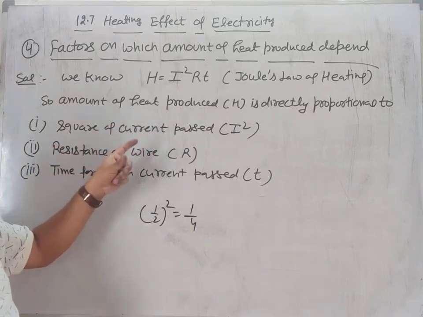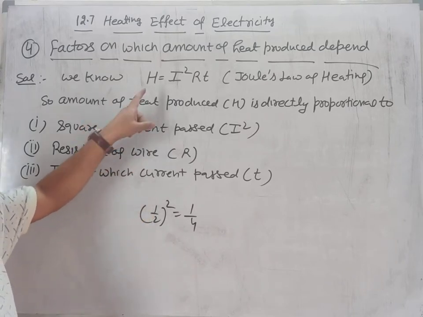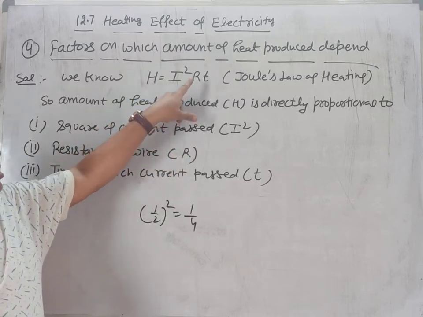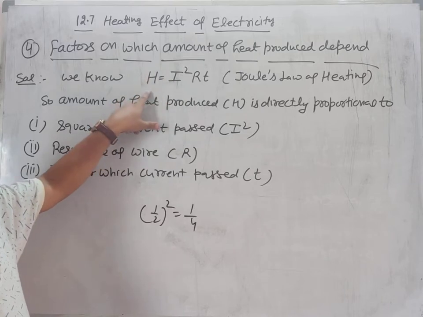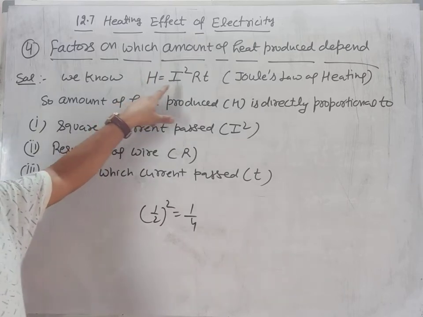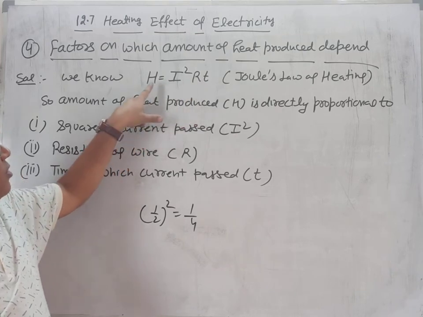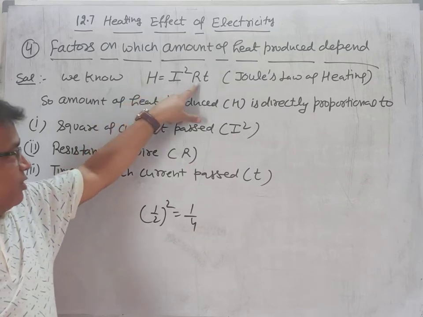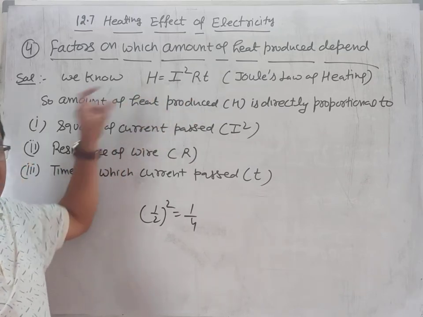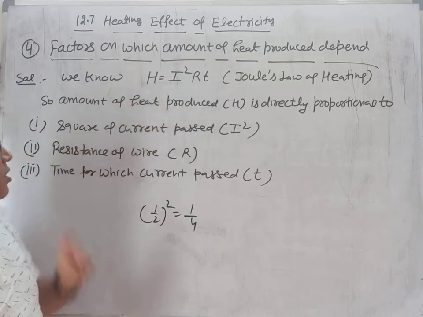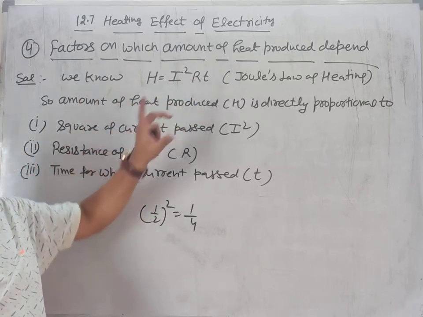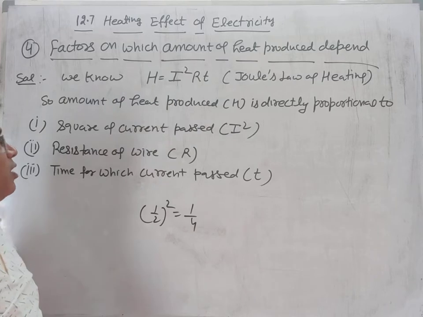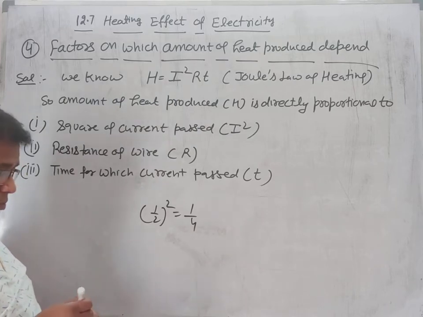Similarly, question can be, what is the effect on heat produced if resistance becomes double? So both are directly proportional. What is the effect of R? Same is the effect on H if other quantities remain constant. So if resistance is doubled, heat produced is doubled. If resistance is tripled, heat produced is tripled. If resistance becomes half, heat produced becomes half. Same is the effect of the time. If I and R remain same and time for which current passed becomes double, heat produced will also become double and so on.